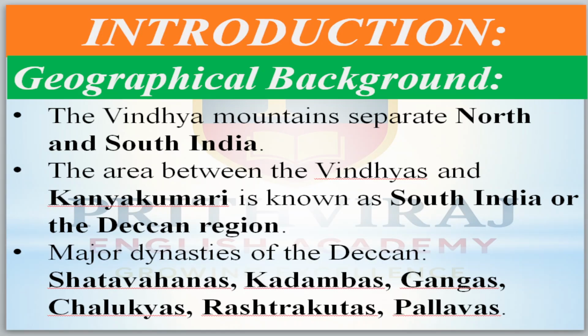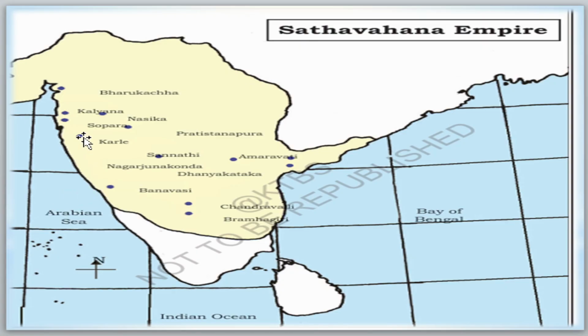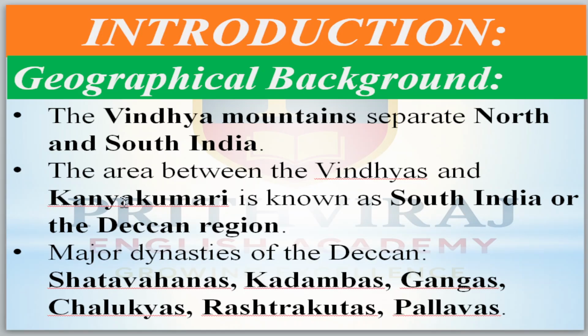Now, the introduction to the Shatavahanas, especially the geographical background. The Vindhya mountain separates India approximately into two parts. Above we call it north and below we call it south. We already know this.